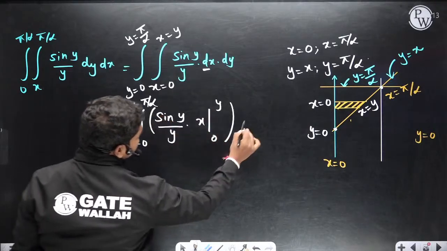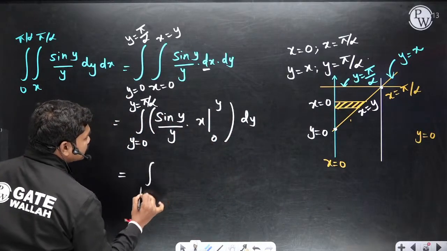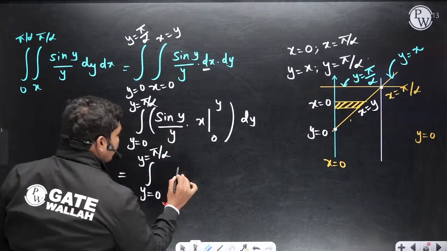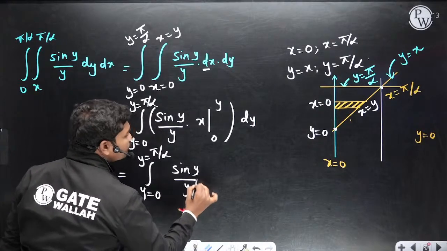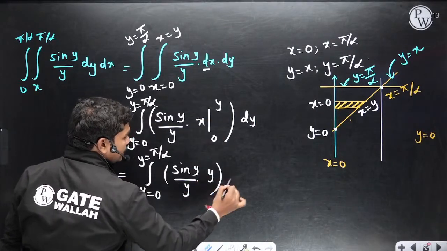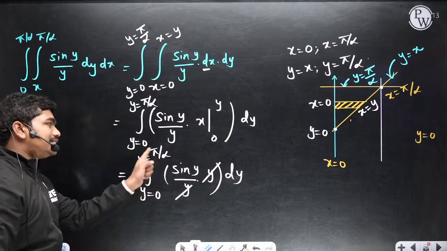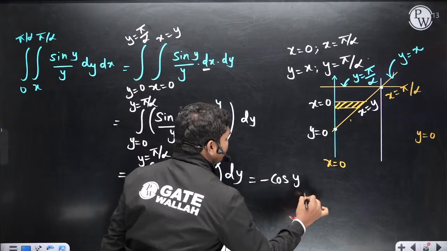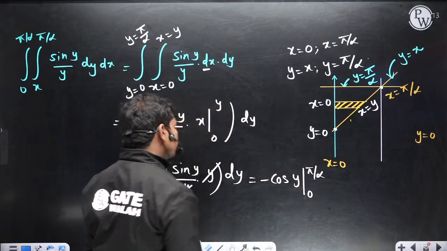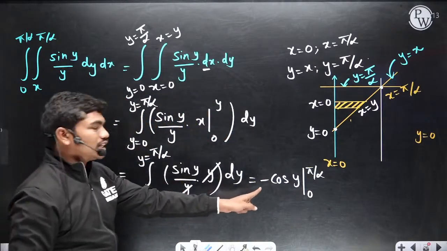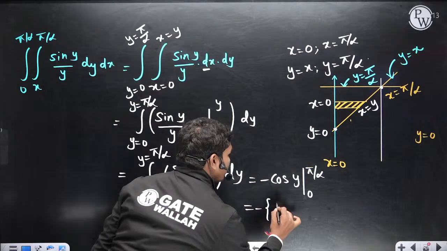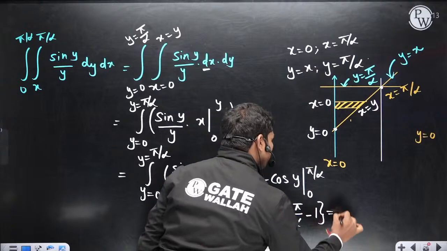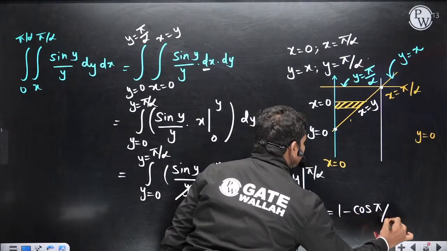So this term dy. So this is equal to integral y is equal to 0 to y is equal to pi by alpha sin y by y into this simplification, y minus 0, which is y, dy. So y gets cancelled. Integral 0 to pi by alpha sin y dy. So integration of sin is minus cos y within the limits 0 to pi by alpha. Clear? So this is what you have. Integration of sin y is minus cos y. So minus of cos pi by alpha minus cos 0, which is 1. So this is 1 minus cos pi by alpha. So this is the value.